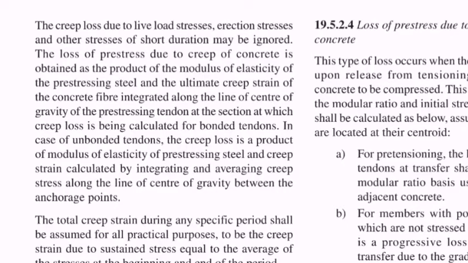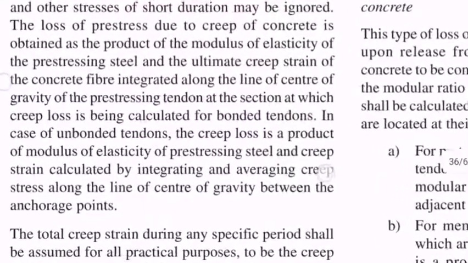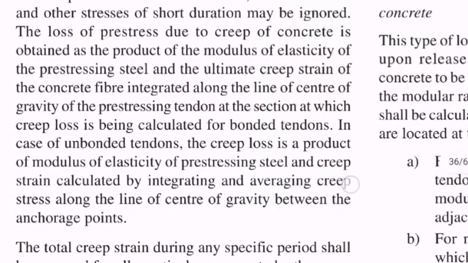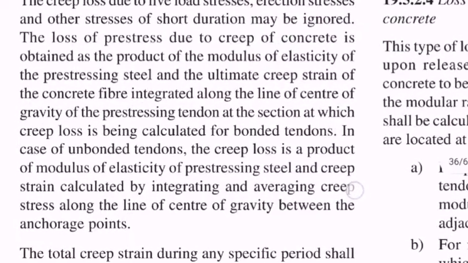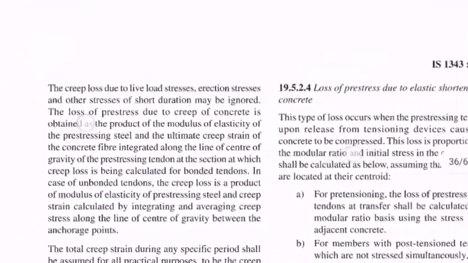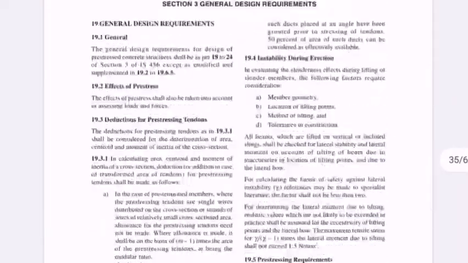Again, please see the third line: the loss of pre-stress due to creep of concrete is the product of the modulus of elasticity of the pre-stressing steel and the ultimate creep strain of the concrete. For that we have to move to page number 6.